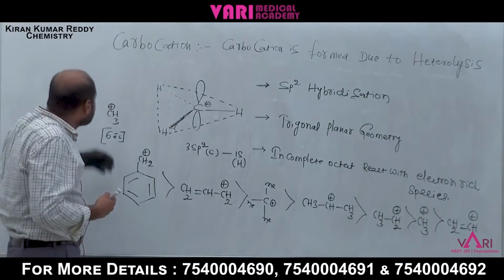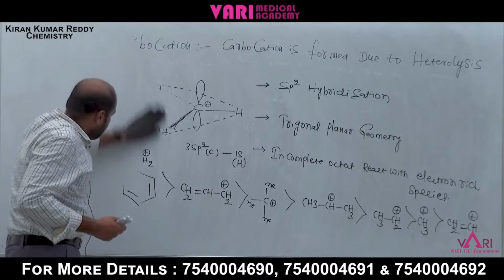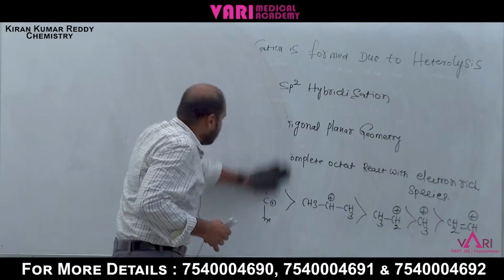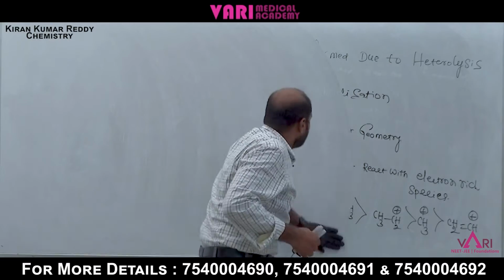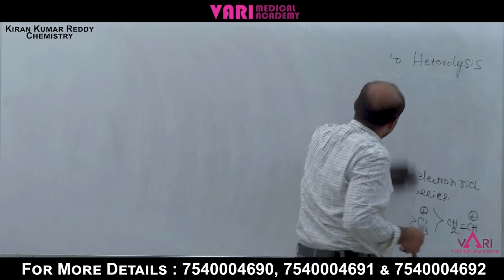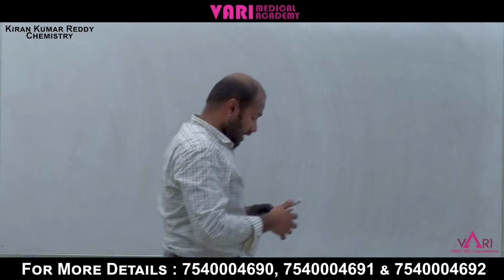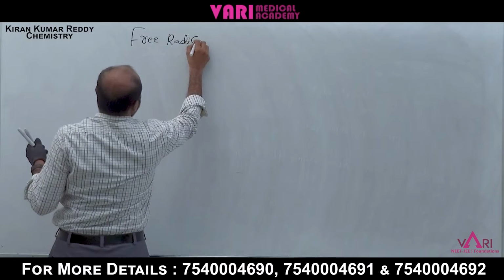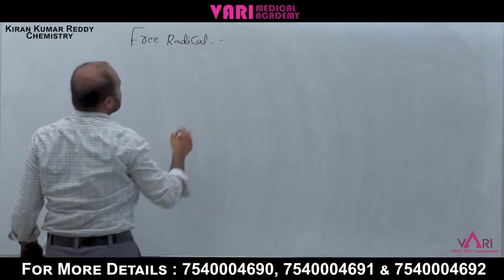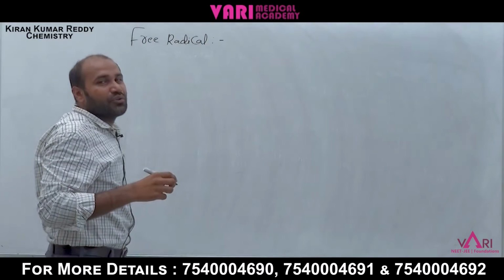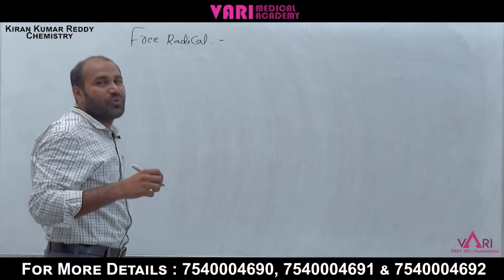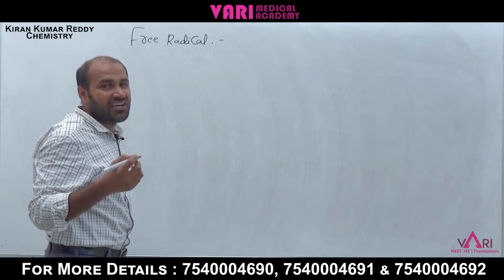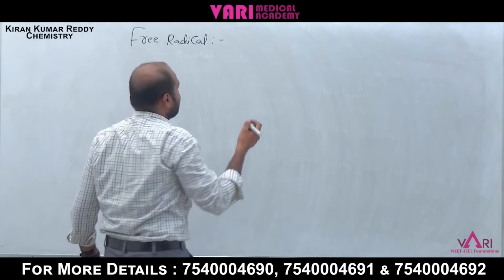And next one after carbocation is the free radical. Next intermediate is free radical. Now I will write free radical. How to form free radicals? As a result of homolysis. Free radicals are formed due to homolytic cleavage.